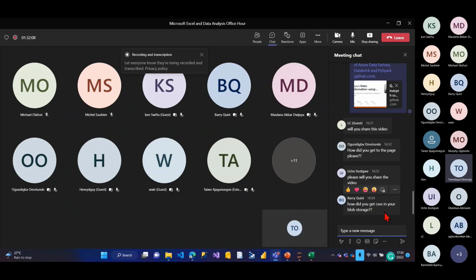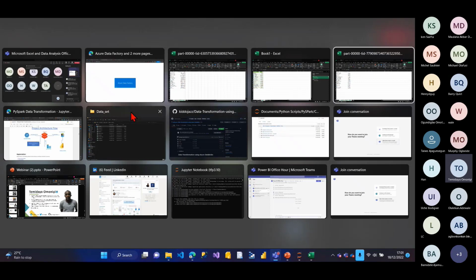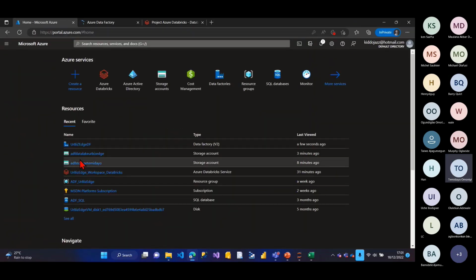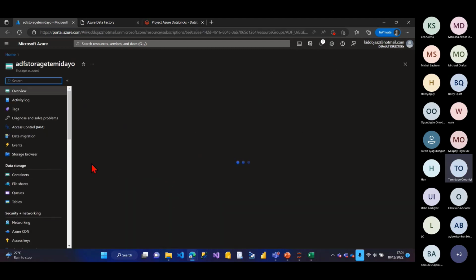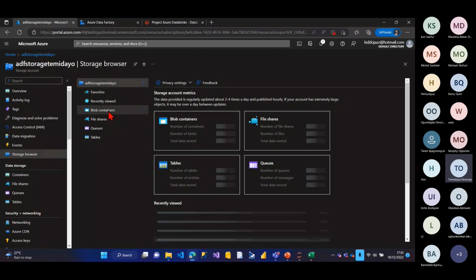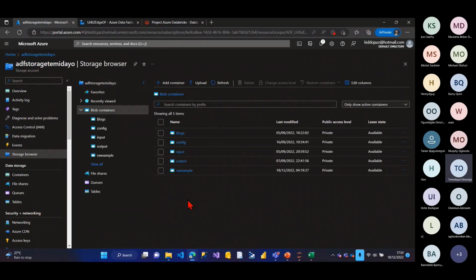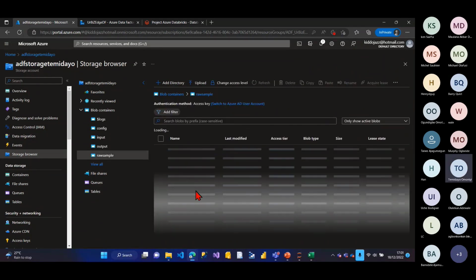How do you get CSV inside your blob storage? Okay, Barry, to get CSV inside the blob storage, while this one is loading, let me go to my storage container. That's my blob storage here, right? I'll go to my browse storage, my blob container. So it's very easy. Now, what's the name? I think it was raw sample. Yeah, raw sample. This was the dirty data, right?